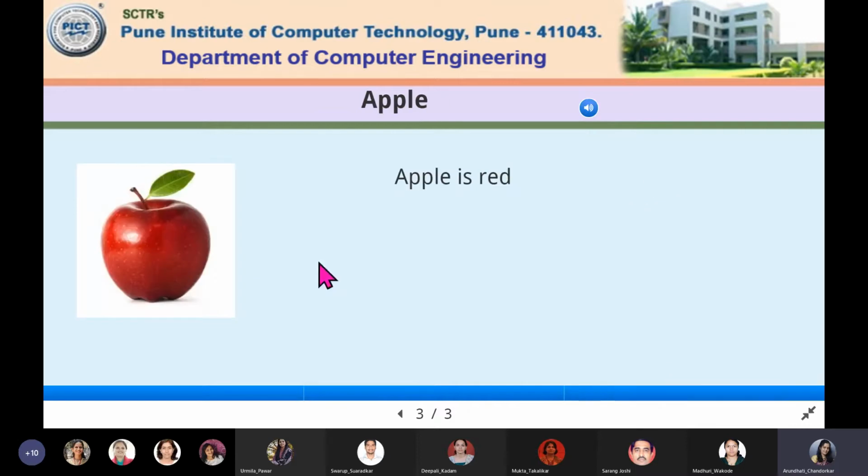So next slide. Here also I have not enabled the autoplay. So as a student, I can see an apple picture is there, and it is written here, apple is red, with a title apple. And as a student, suppose I click this, I am curious what the teacher is saying. So I am playing this for you.